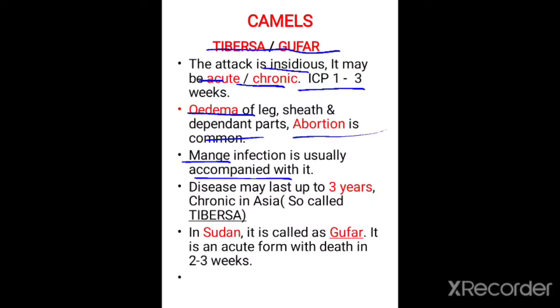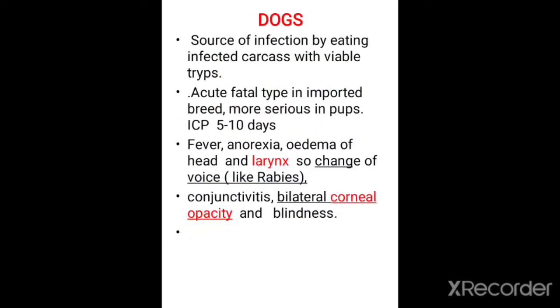The disease may last up to 3 years, and is chronic in Asia, where it is called Tibarsa. In Sudan, it is called Gafar. Sudan is a country in Africa. It is called Gafar, and it is an acute form with death in 2 to 3 weeks.